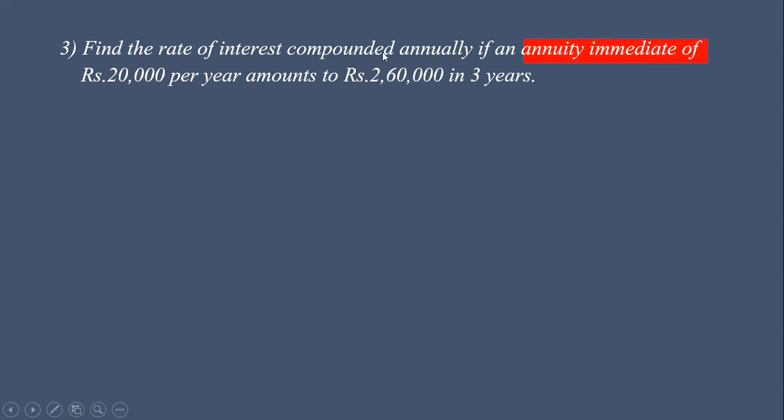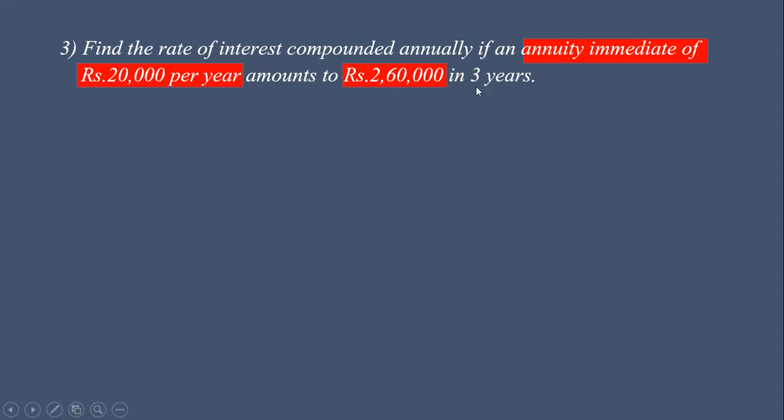Now annuity immediate is mentioned here, so we have to use the formula for annuity immediate. Rupees 20,000 per year means it is the value of C. Amounts to rupees 2,60,000 means it is the accumulated value.